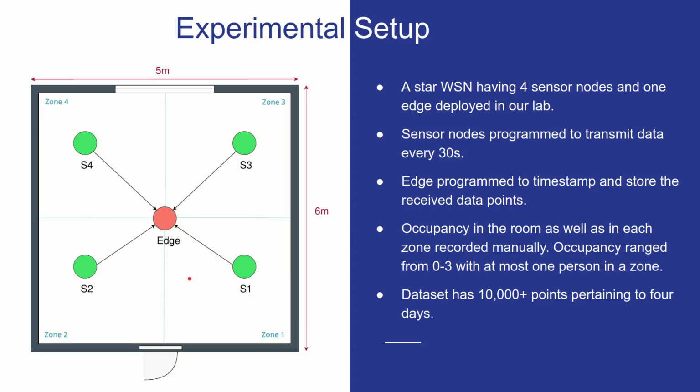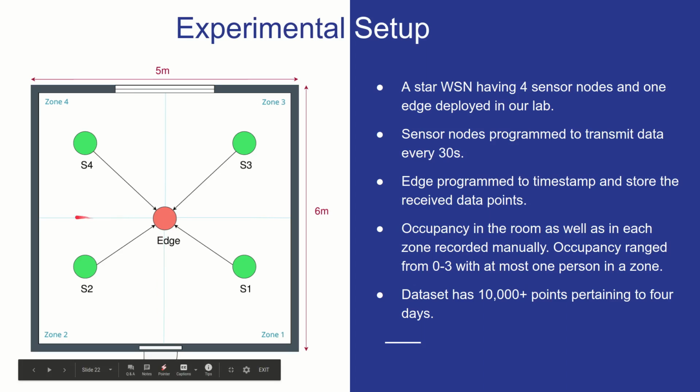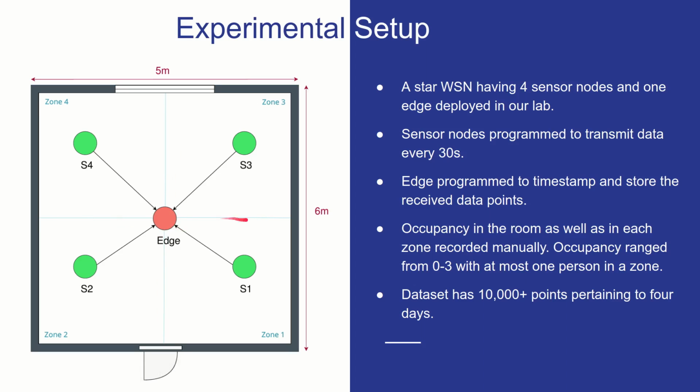Since our scheme is based on machine learning, we basically needed a data set, and this is how we collected the data set. The edge timestamped every data point it received from the sensor nodes, and the occupancy ground truth in the room was recorded manually. You can see that the room is divided into 4 zones. This was not a physical division. This is a virtual division. We'll see why this is important.